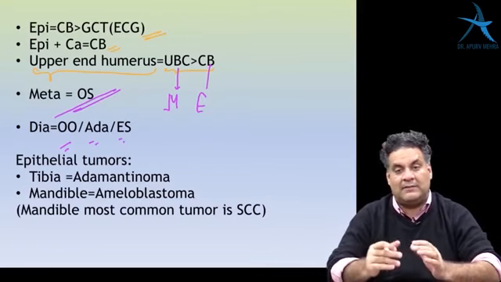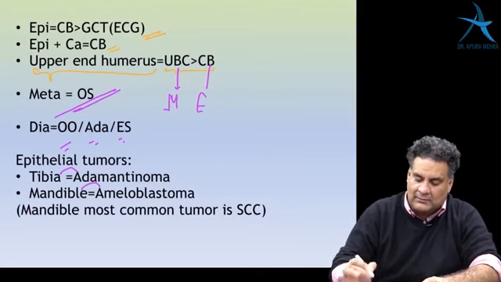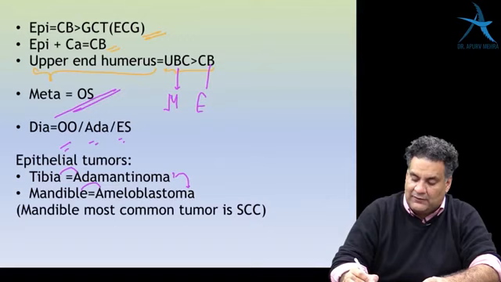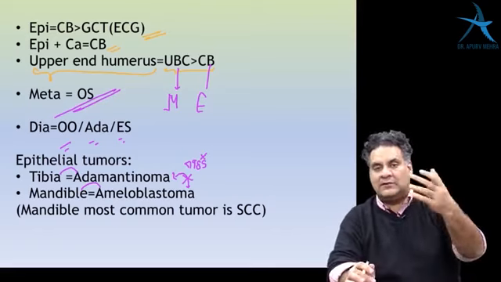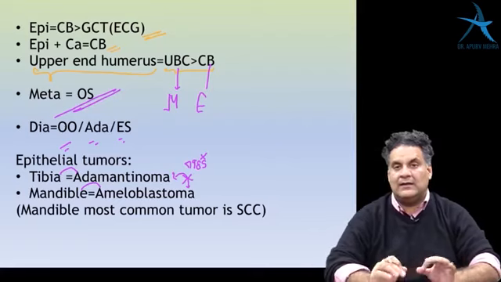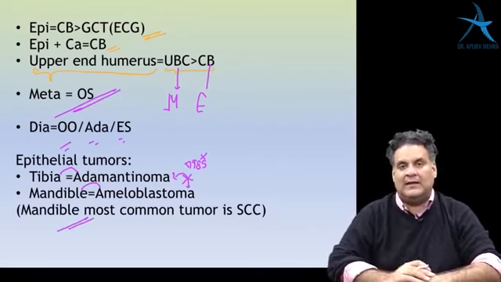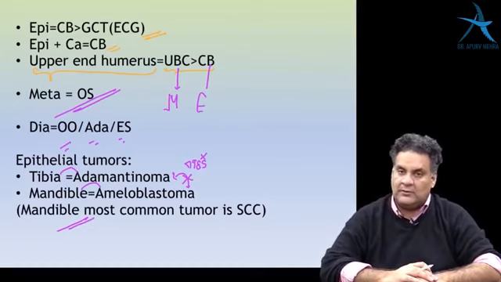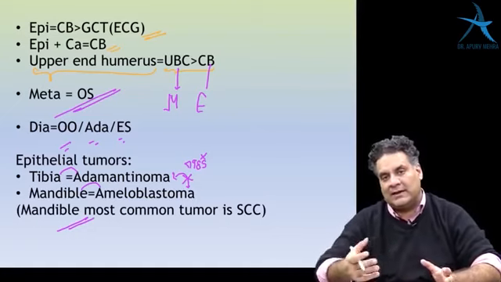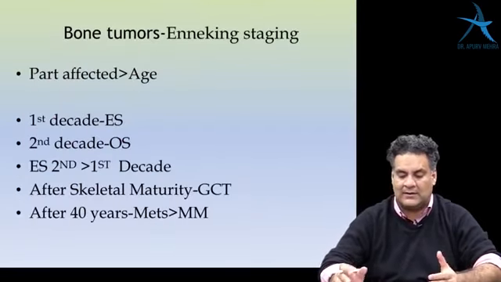Epithelial tumors, it's not epiphyseal, epithelial tumors. Most importantly, for tibia, adamantinoma, and mandible, ameloblastoma. Before 1985, these two tumors were interchangeable, but they are not now because it's the name of the bone which decides the name of the tumor in spite of having the same biopsy findings. And then remember a love triangle here, mandible. The most common tumor is SCC. So ameloblastoma likes mandible, but mandible likes squamous cell carcinoma. It likes squamous cell carcinoma.